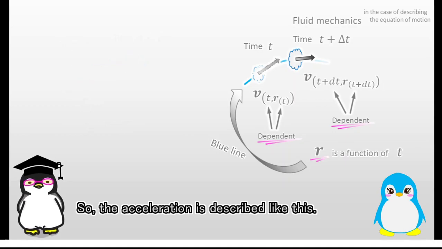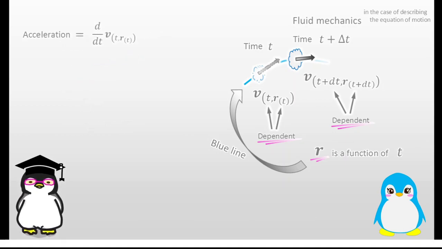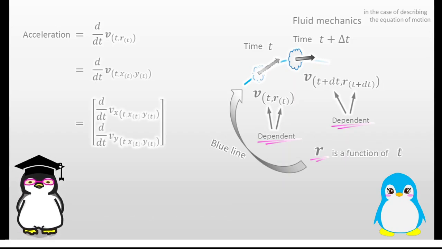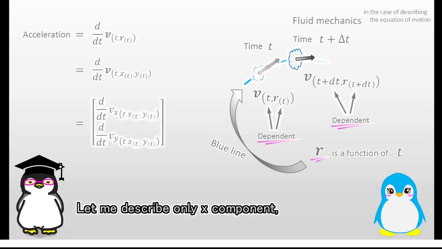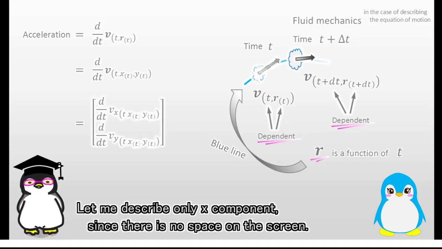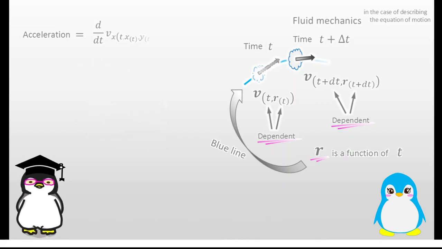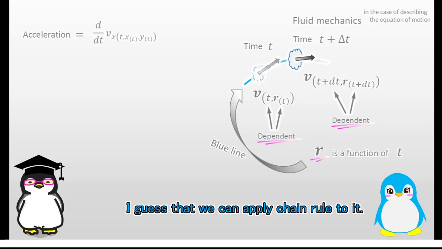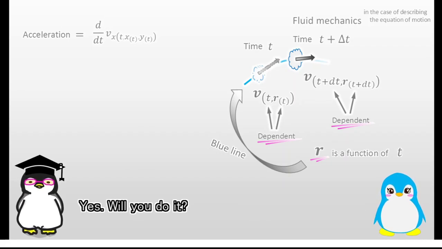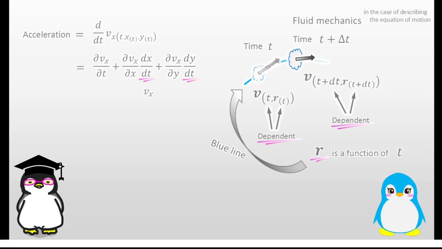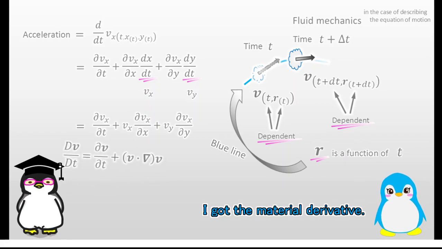So, the acceleration is described like this. If we think in two dimensions, we can describe it like this. Let me describe only the x component, since there is no space on the screen. I guess that we can apply the chain rule to it. Yes. Will you do it? Sure. Done. Wow. I got the material derivative.